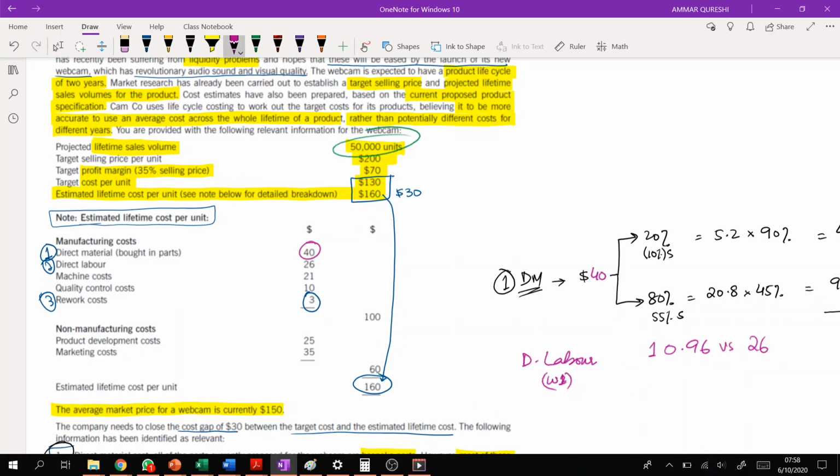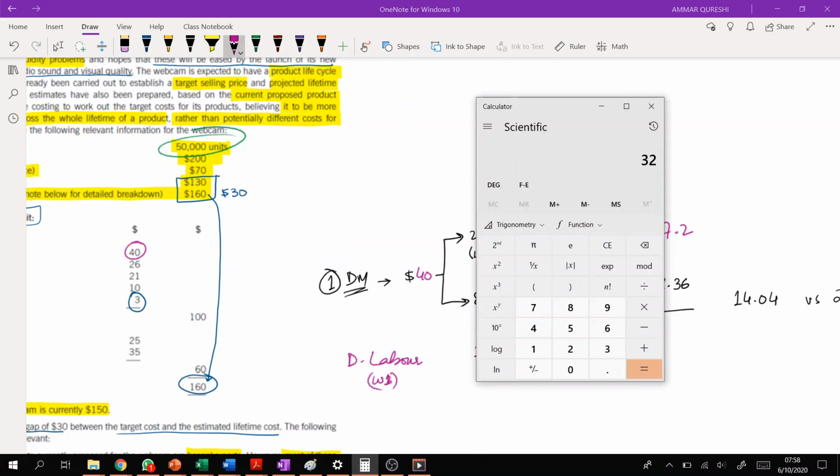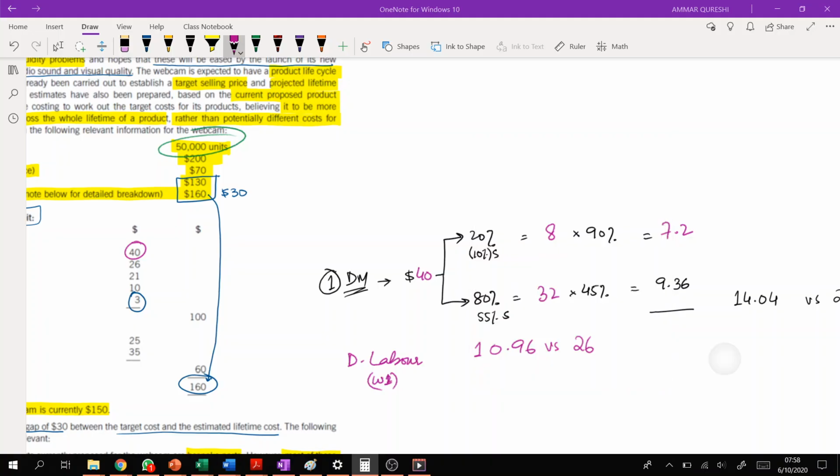So 20% of 40 is 8. 40 times 80% is 32. 8 times 90%, 8 nines are 72, so 7.2. And 32 into 0.45 is 14.4.